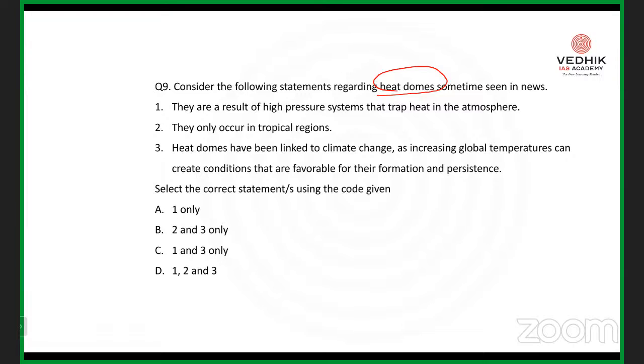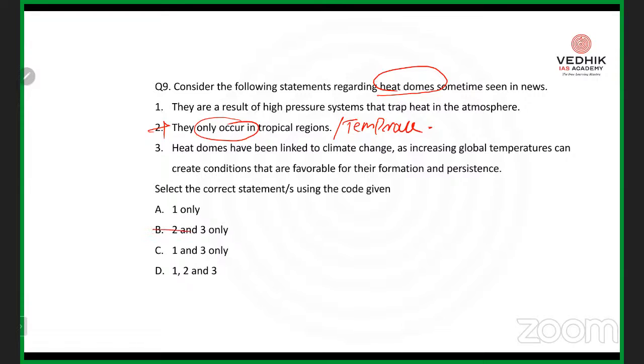See, in the case of heat domes, whatever the areas affected by them, obviously there will be a presence of water. Am I right? It's not about the water, whatever the areas with a significant amount of water. Sorry for the mistake. Now, what about the second statement? They only occur in tropical regions. Is that so? No. Apart from the tropical region, it can also be expected in the temperate zone. So the second statement seems to be an extreme statement, with 'only occurs', right? Apart from tropical regions, you can see it in temperate regions also. Clear? So the second statement is wrong.